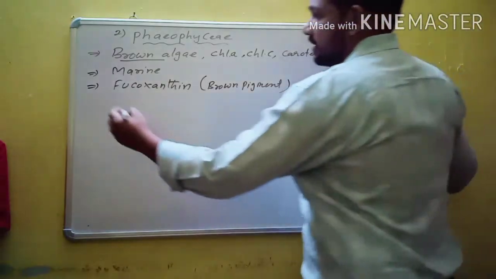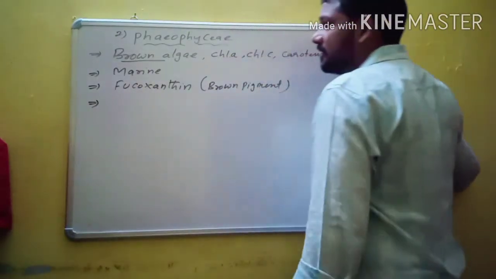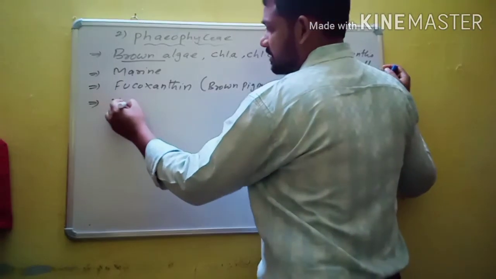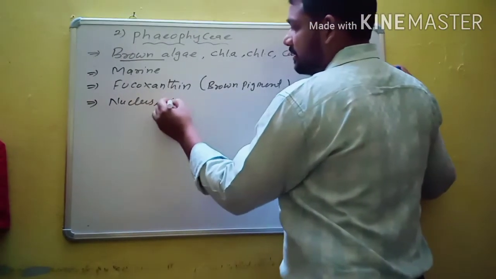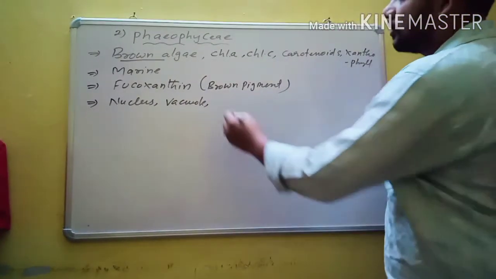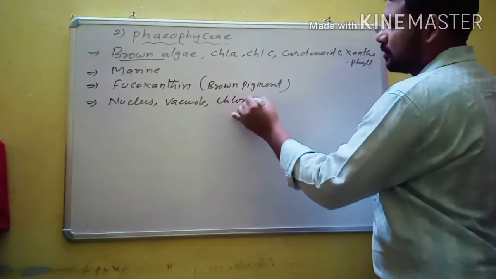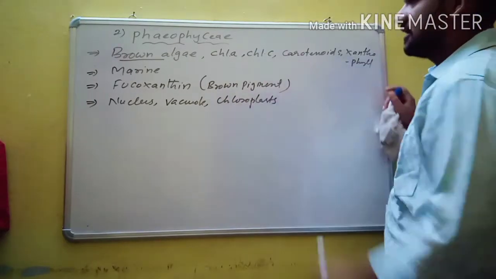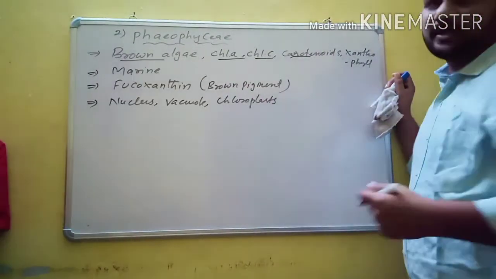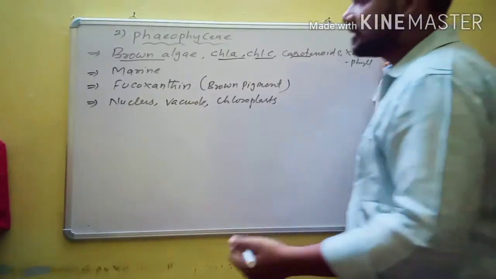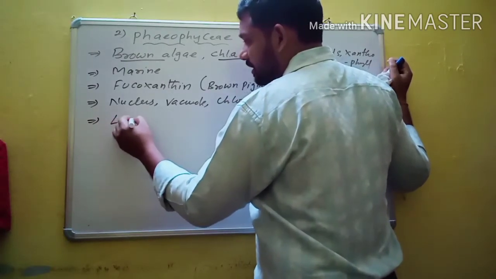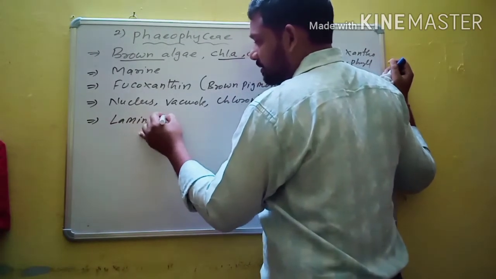Here in the body, the protoplast is present, and the protoplast contains a nucleus, a centrally located large vacuole, and chloroplasts are also present. And since photosynthetic pigments are present, they make their food. Extra food material results in the form of laminarin. This is also a very important point.